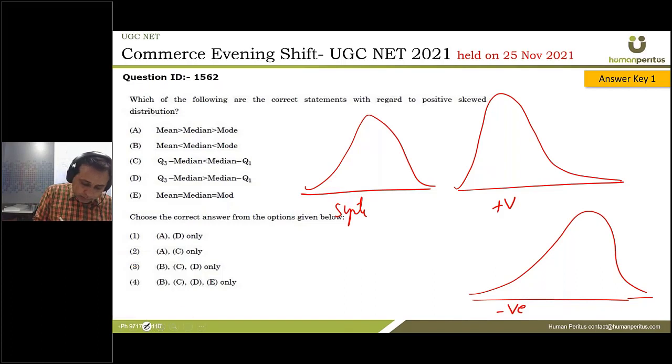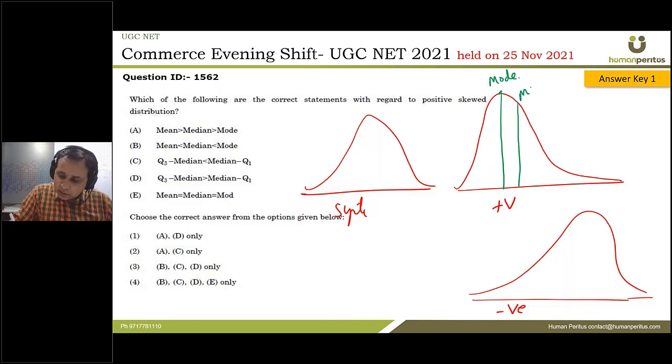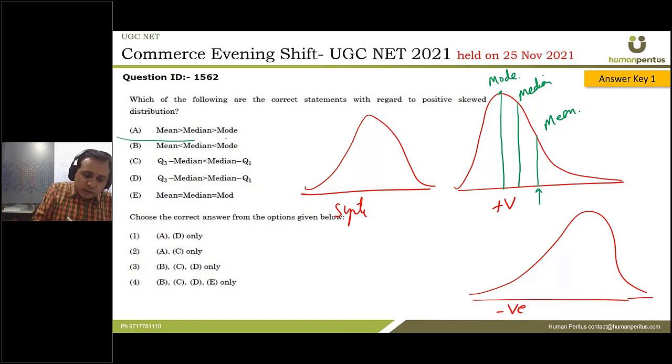Now in case of positively skewed, where is my mode? Mode will be this value, right? This is the highest value, so this will be the mode. And where will be my median? The value which lies in between, this is where I'll have my median. Where will be my mean? So mean maybe will be here. So in positively skewed, the mean will be greater than the median, which will be greater than the mode, because this value is higher. Therefore A is true.